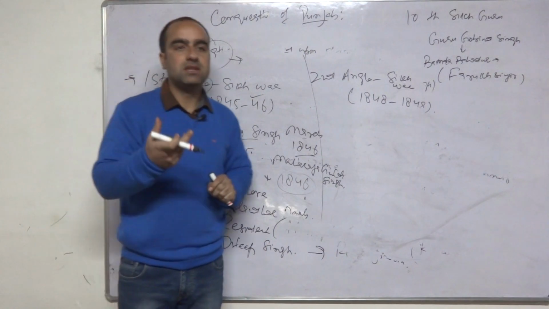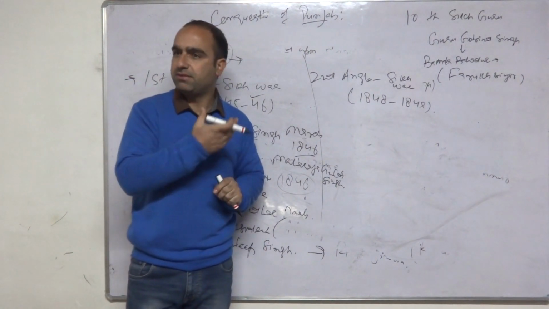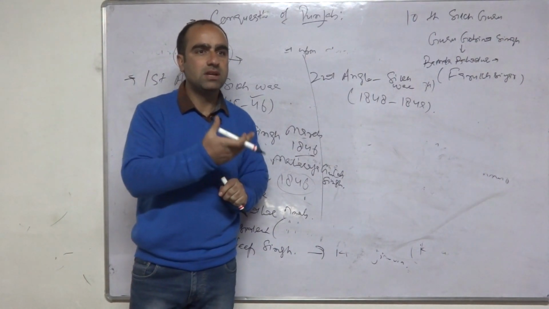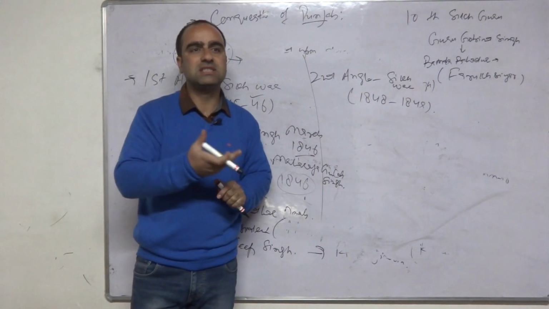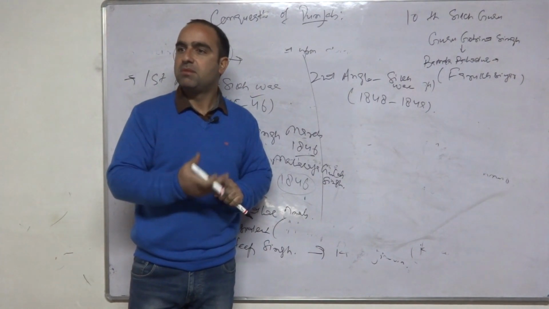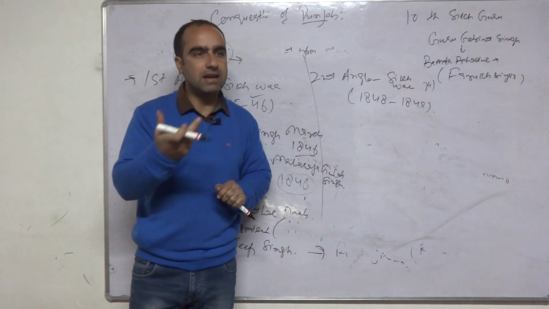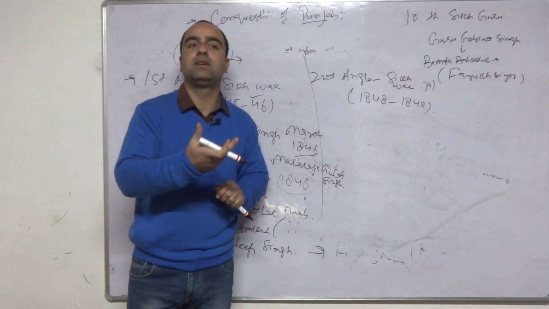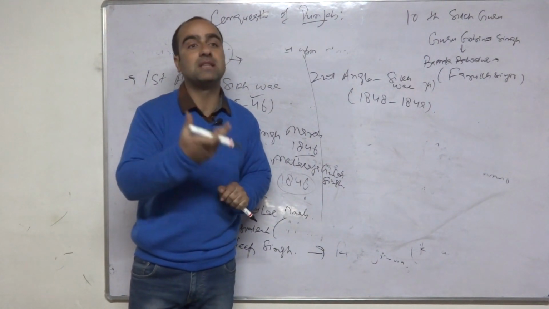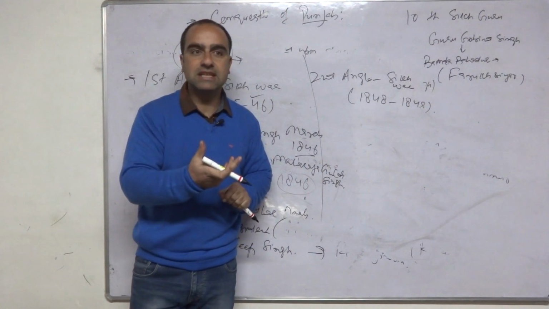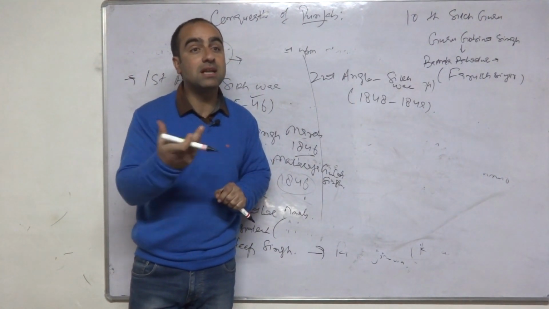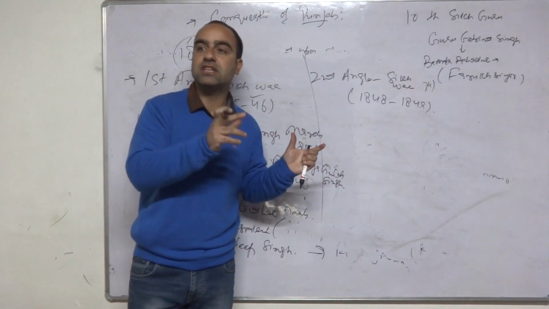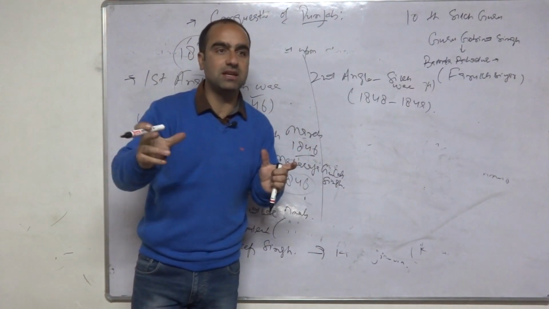Then Maharaja Gulab Singh became the first Maharaja of Jammu and Kashmir from 1846 up to 1856, I think. Then Maharaja Gulab Singh was succeeded by another Maharaja, Maharaja Ranbir Singh. Then Maharaja Ranbir Singh was succeeded by Maharaja Pratap Singh. Maharaja Pratap Singh was succeeded by Maharaja Hari Singh. It was that Hari Singh who was the Maharaja of Kashmir at the time of independence of India, and that